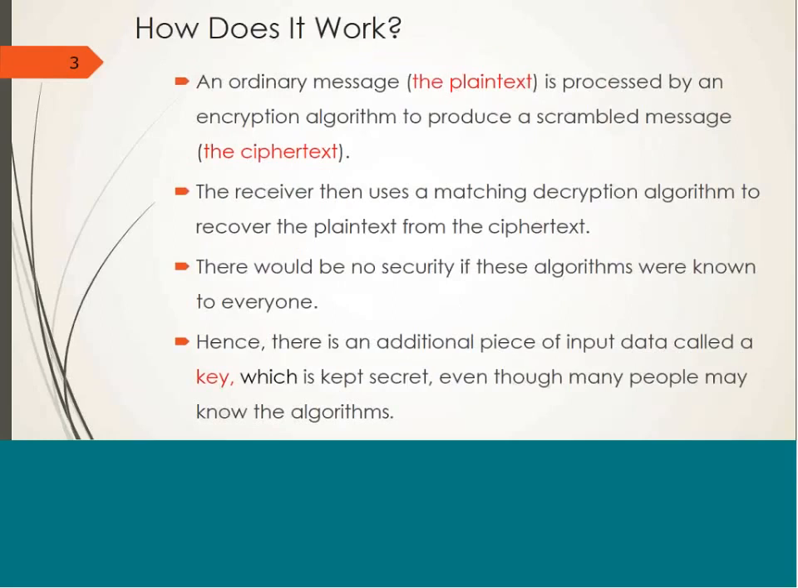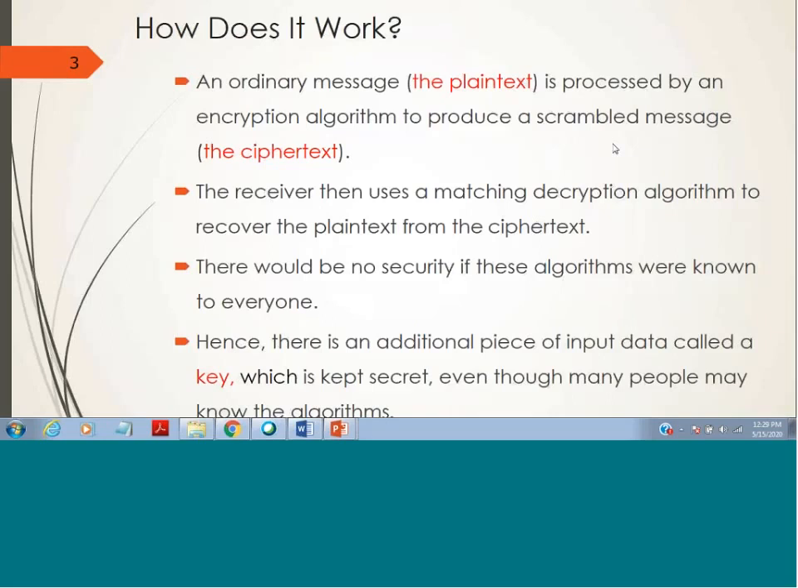So let's see how it works. An ordinary message, also known as the plain text, is given as input to the encryption algorithm, which gives a scrambled message as the output. The scrambled message is also known as ciphertext, and this processing is done at the sender's end. At the receiver end, a matching decryption algorithm is applied to recover the plain text from the ciphertext.